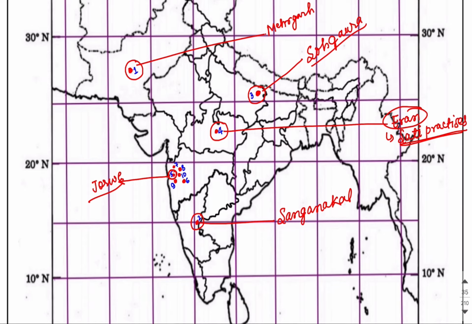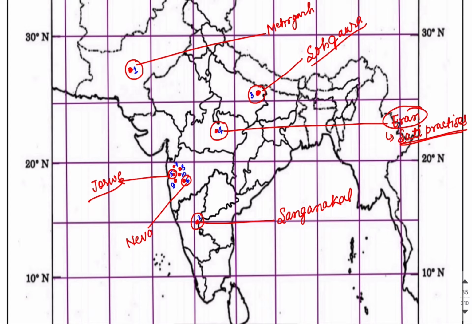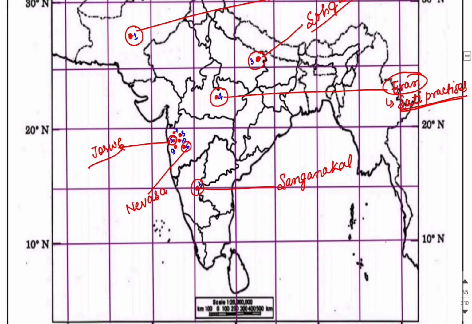Now let us move on to the sixth one. Here you can see, and the name is Nevasa. It is present on the Pravara River, Maharashtra, and these are the details. Burials of children in a double burial system have been found from here. It is very important for you to know.